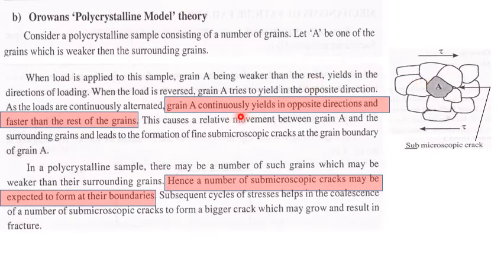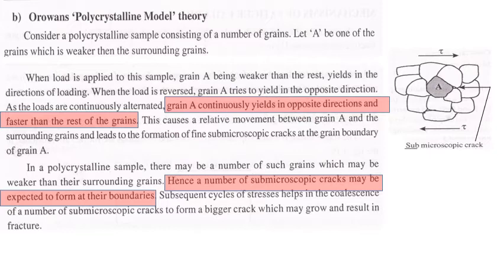Grain A continuously yields in the opposite direction. Opposite direction means it is under alternate positive and negative cycles, under tension and compression, faster than the rest of the grains. Hence a number of micro sub cracks may be expected to form at their boundary, which should be noted.